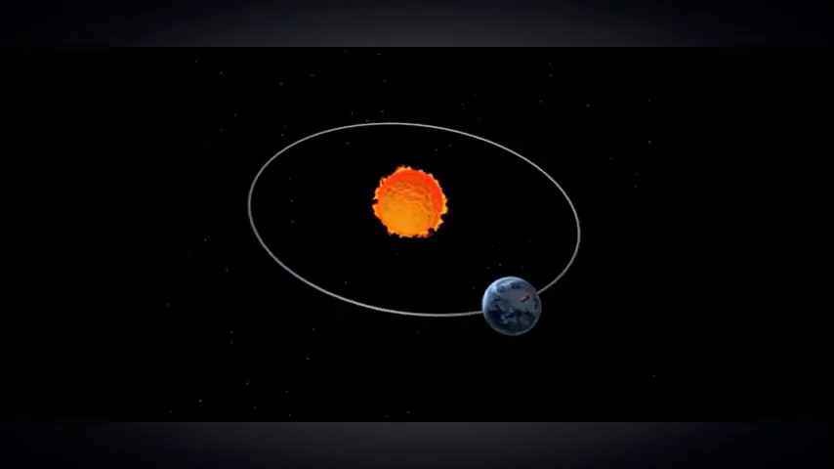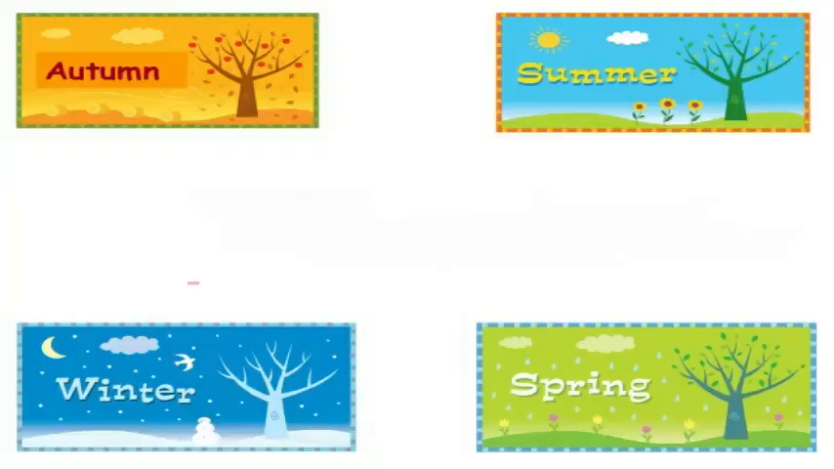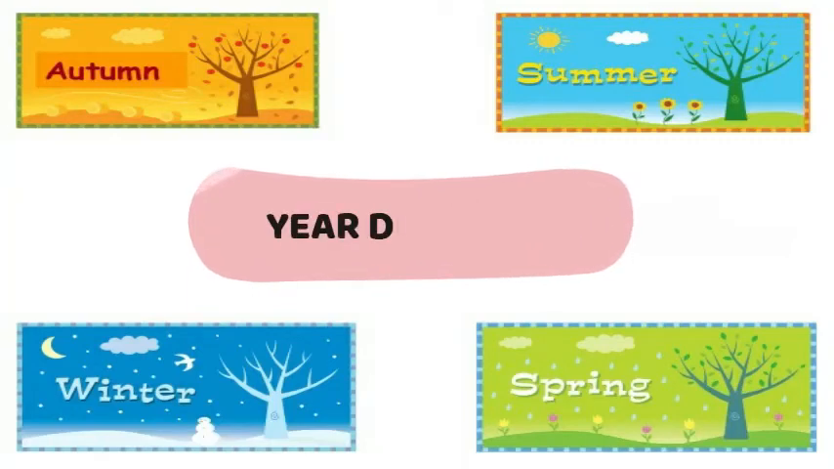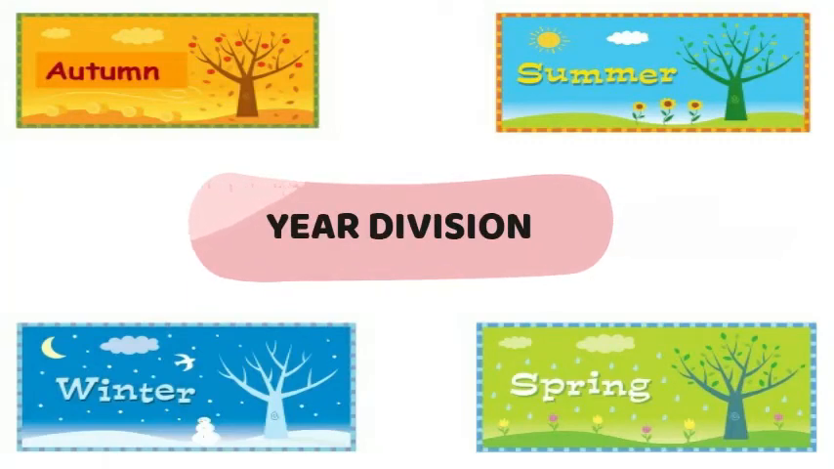It is clear that the earth is going around the sun in an elliptical orbit. Notice that throughout its orbit, the earth is inclined in the same direction. A year is usually divided into summer season, winter season, spring season, and autumn season. Season changes due to change in the position of the earth around the sun.